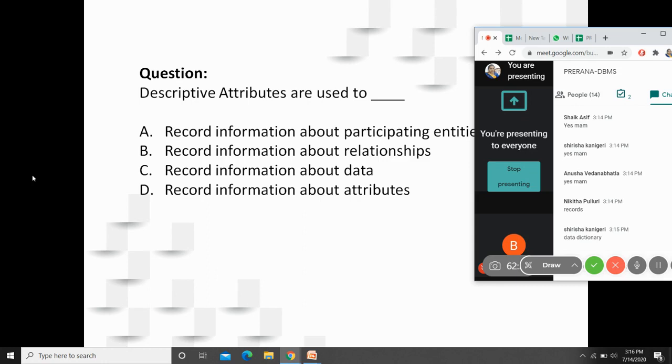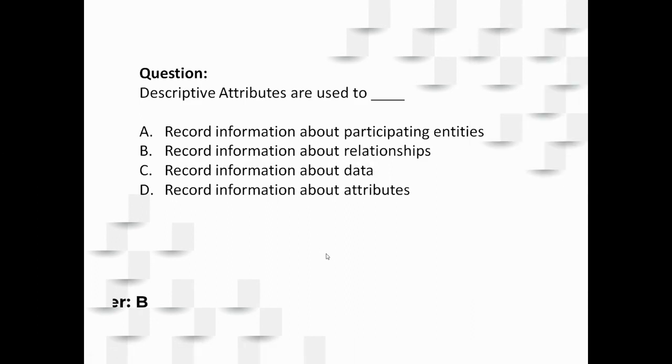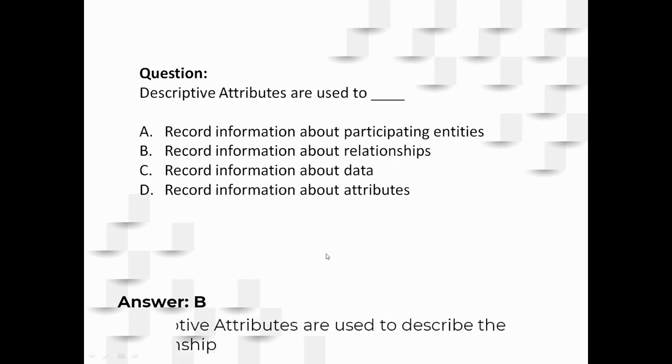Descriptive attributes are used to record information about relationships. I am not just giving the answers directly. I wanted to explain why not the other ones also, because in your examinations, if you have any confusion, you must justify yourself and make yourself strong that yes, this is the answer. For that sake, I have been discussing this much. So here the answer is B.